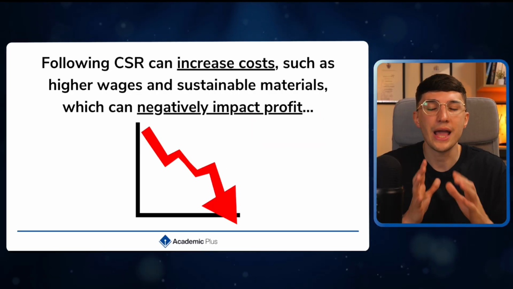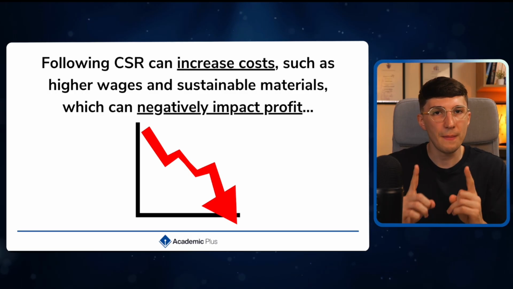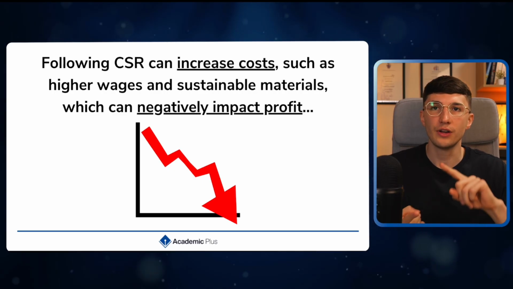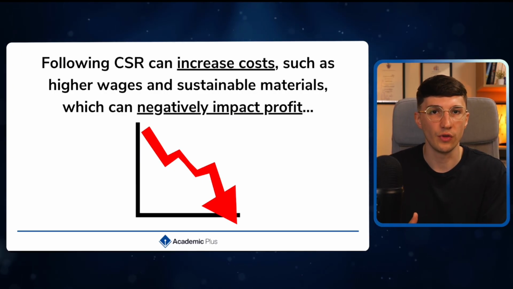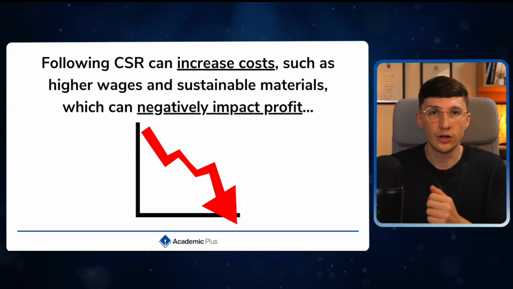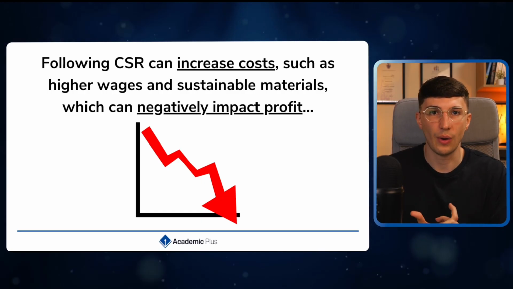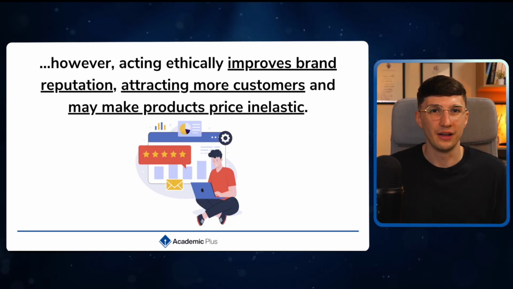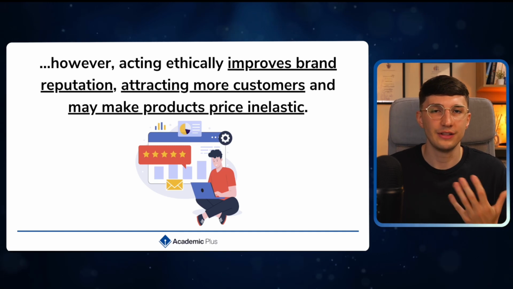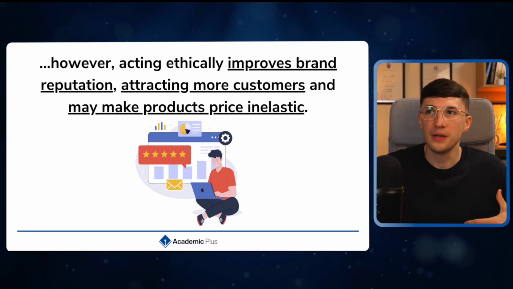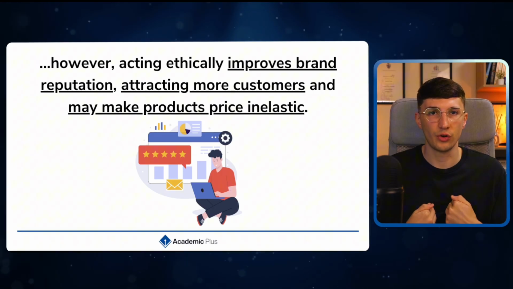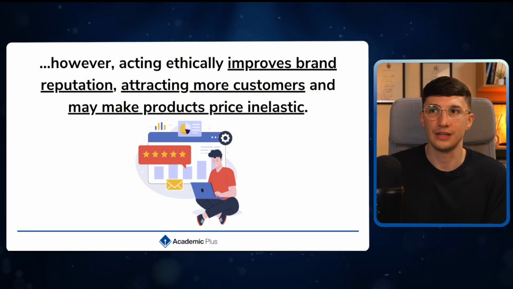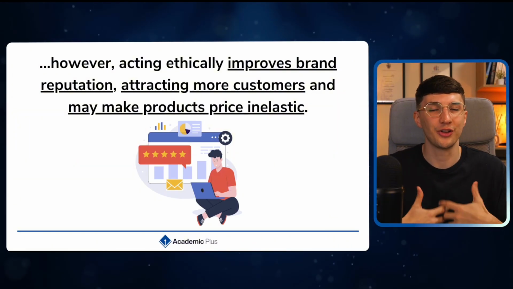When we look at CSR, it can increase the business's cost. So remember from Elkington's triple bottom line, the people, the planet and the profit. Well, if we look at people and planet, if we are caring more for them, well, that's going to increase the cost. More eco-friendly packaging, paying our employees a fair wage. So this could negatively impact our profit, but it could also increase our profit. Because if people see us engaging within these CSR activities, well, it could actually improve the brand's reputation. It could help attract more customers, so the business is making more revenue. And of course, if you are following these CSR activities, well, it could actually make your products more inelastic.